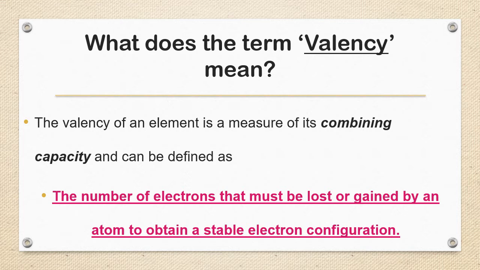But what about other elements? They don't have this arrangement, which helium, neon, argon, krypton, radon have. So other elements want to acquire that type of configuration. How do they acquire it? Either by losing or by gaining or by sharing, so that they attain the nearest noble gas configuration. Then they will be happy. That's why every element except noble gases wants to attain stability by some electronic transaction. That's why they want to lose, gain, or share.